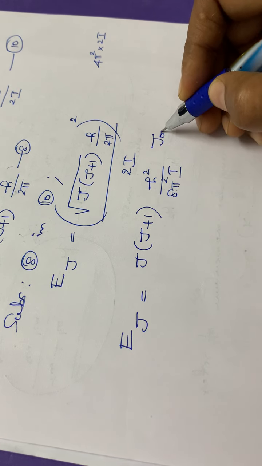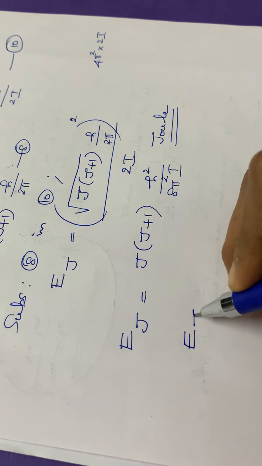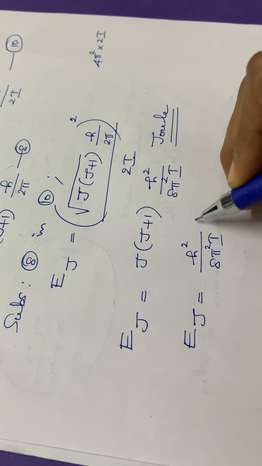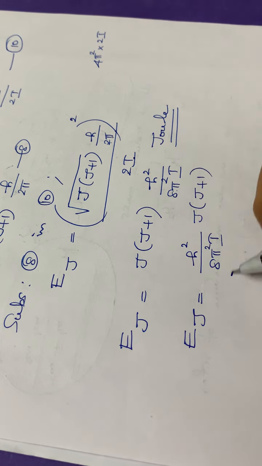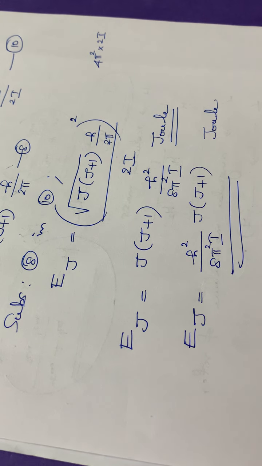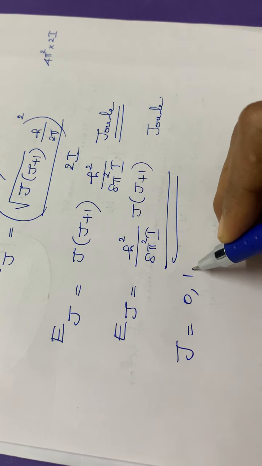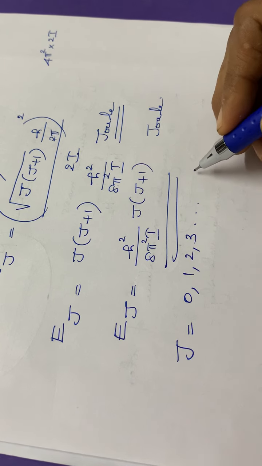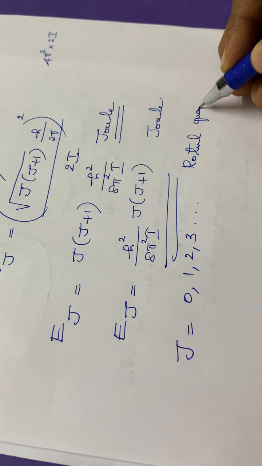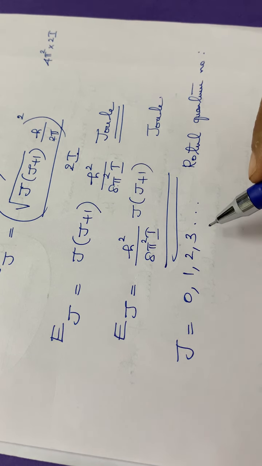So this is the energy of a rigid rotor in terms of joules. We can write the equation as Ej is equal to h square divided by 8 pi square I into j into j plus 1, this much joules. So this is the energy for a rigid diatomic rotor, and here j can have values 0, 1, 2, 3, etc., where j is the rotational quantum number. While writing the formula, you have to explain the terms involved in that particular formula.